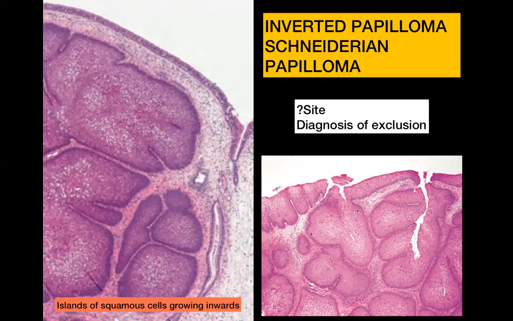So firstly, the site can help you in reaching this diagnosis. And the second is that this is a diagnosis of exclusion. So I suggest that you exclude everything else. It's not basaloid. It doesn't have clefting. It doesn't have palisading. It doesn't have any of those features of a basal cell carcinoma. It doesn't have intercellular bridges. It doesn't have keratin pearls. And it looks similar to a squamous cell carcinoma. So then you call it an inverted papilloma.